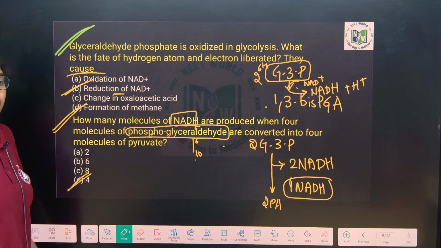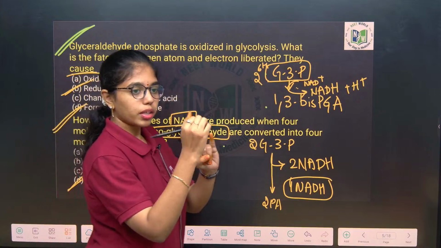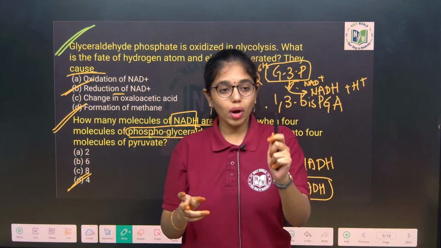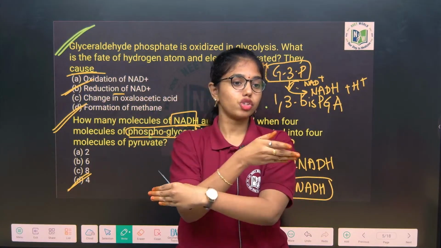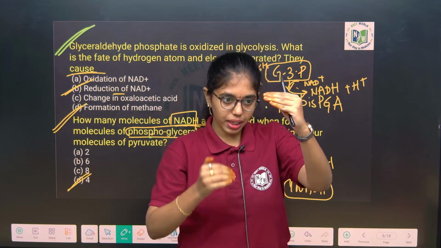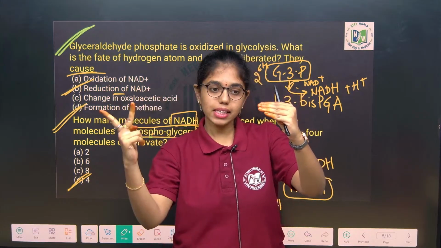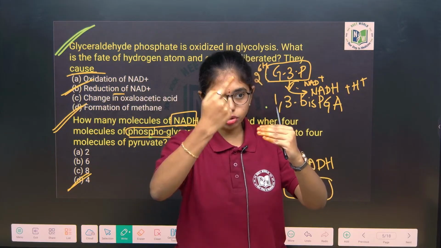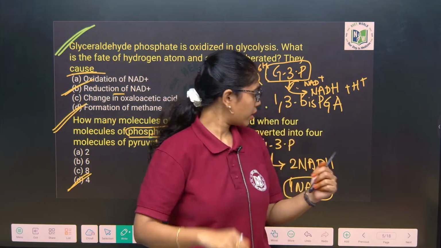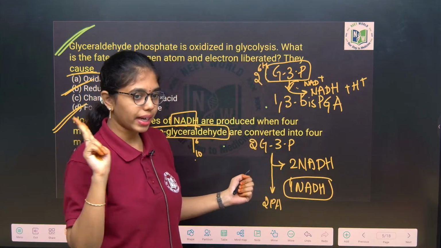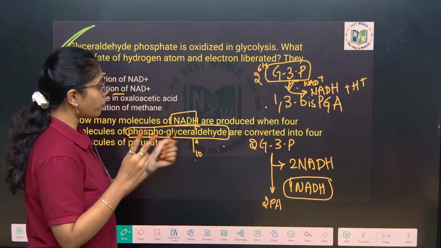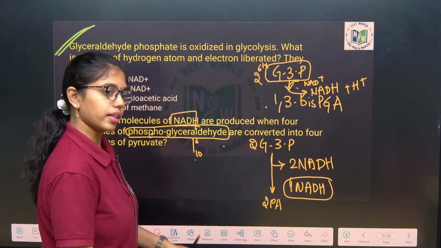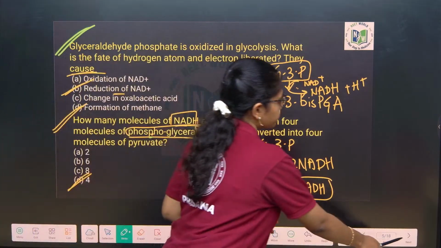4 NADH. Simple. For one glucose molecule at the 5th step you are getting 2 molecules of glyceraldehyde 3-phosphate, because one G3P and one DHAP will get isomerized. Once G3P ends up as one molecule of pyruvate, again this DHAP will convert to G3P and it will continue. So we are counting it as 2 cycles. For one glucose molecule it will be 4 ATP released and 2 NADH released. Here he is asking 4 molecules of phosphoglyceraldehyde, so it will obviously be 4 NADH. That's it. Next question.